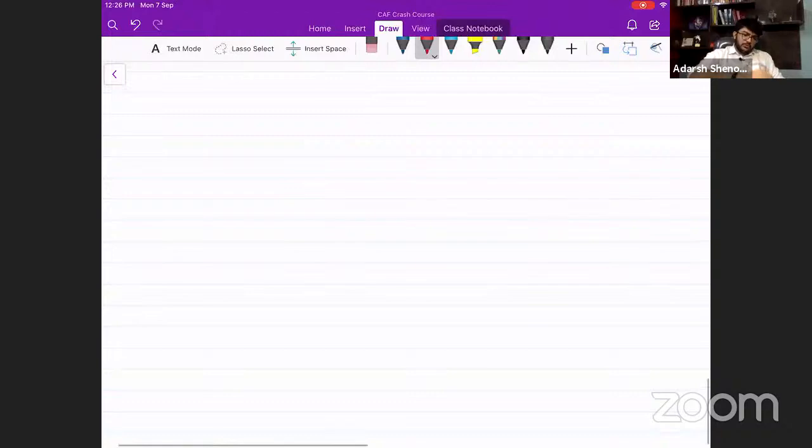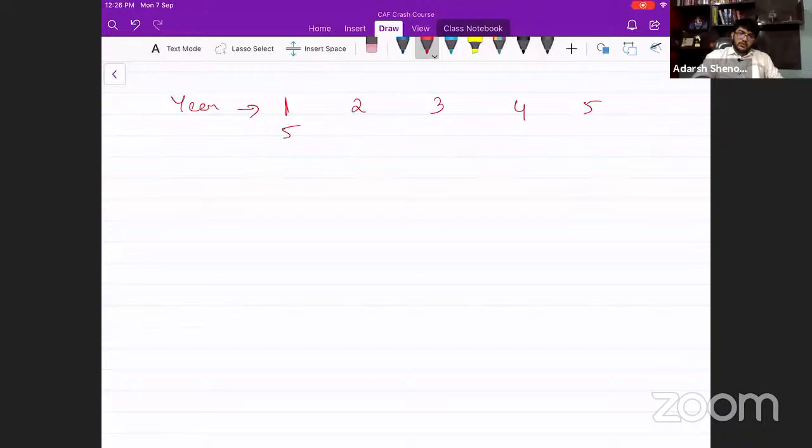I will tell you simply what to do. Write the years 1, 2, 3, 4, 5. 5 years, right? And in the denominator, down over here you will write 5, reverse, 4, 3, 2, 1. So this is the remaining life at the beginning of each of these years.